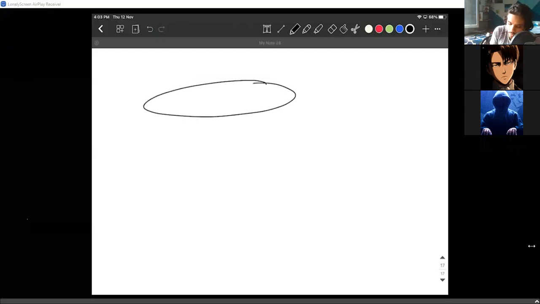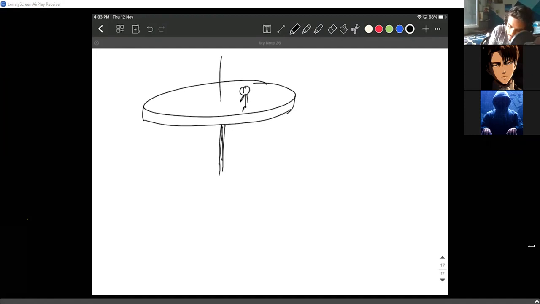Now there is a disk again at rest. The disk is at rest, and a man is standing on the disk, of mass m. The disk's mass is 5m. The man is standing, everything is fine. The man's mass is m, and he's holding a ball of mass m by 10. I'm randomly taking this value.